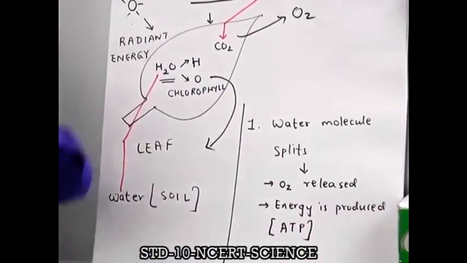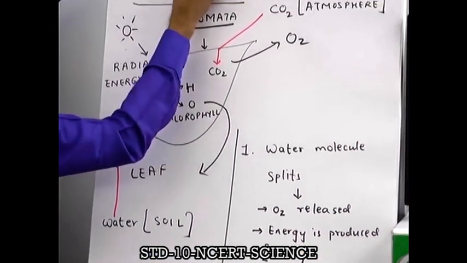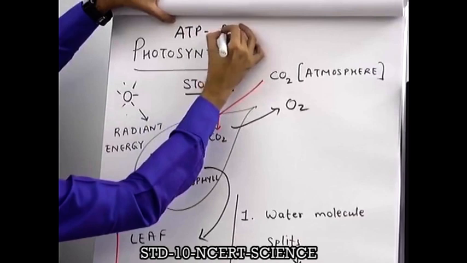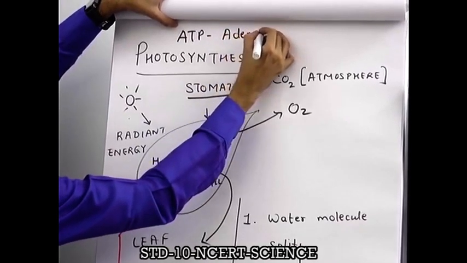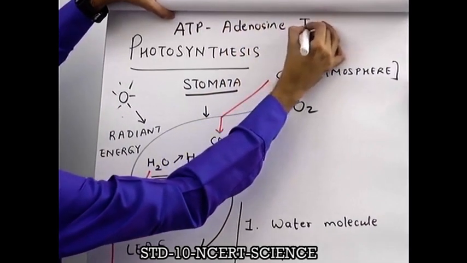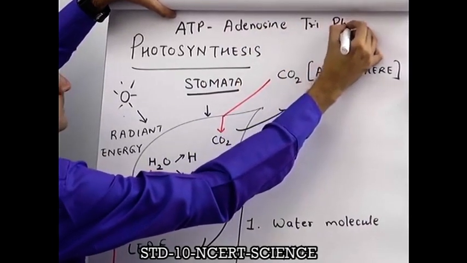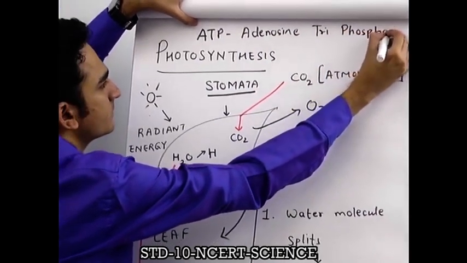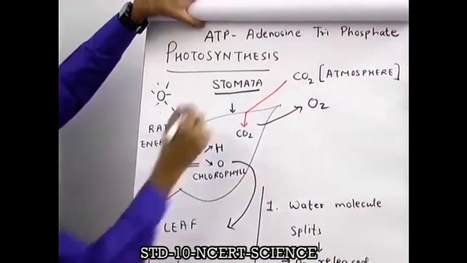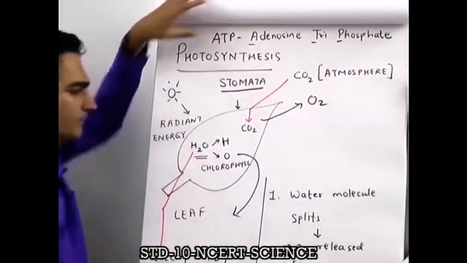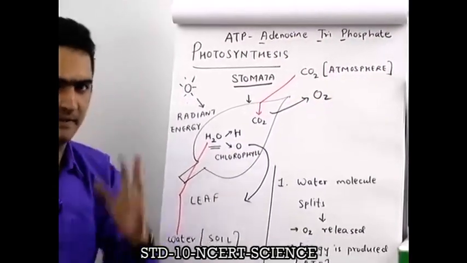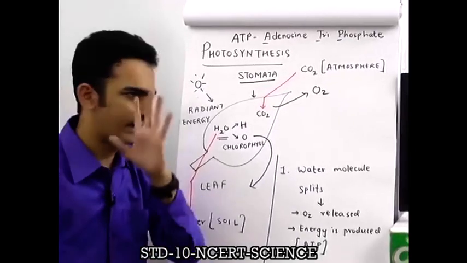You have studied ATP in your lower standards. I am still writing the full form of ATP over here. ATP means adenosine triphosphate, ATP. Now the moment this happens, we go further ahead.